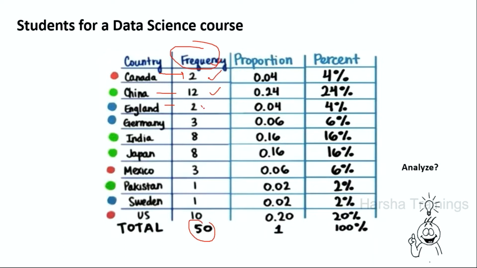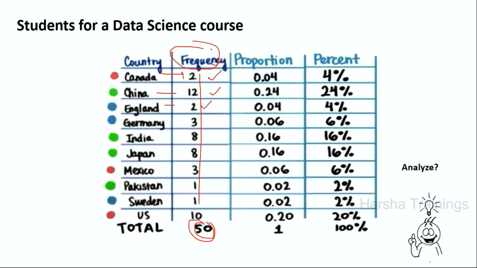England has been repeated two times, and other countries are represented in their own way. Okay, now this is called frequency. If you add all these things, we will get 50. Mostly China and US are repeated: China 12 times and US 10 times.